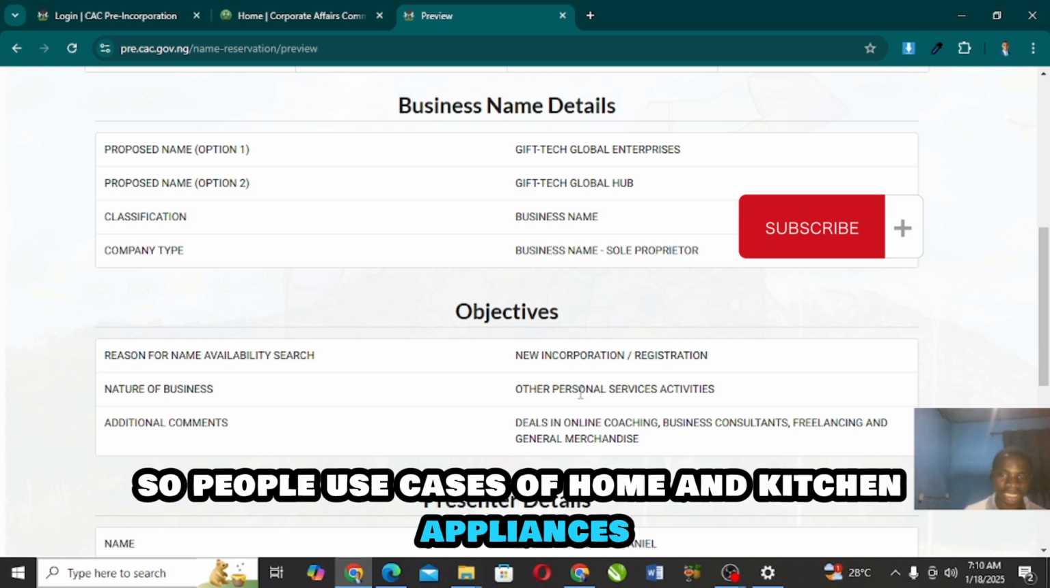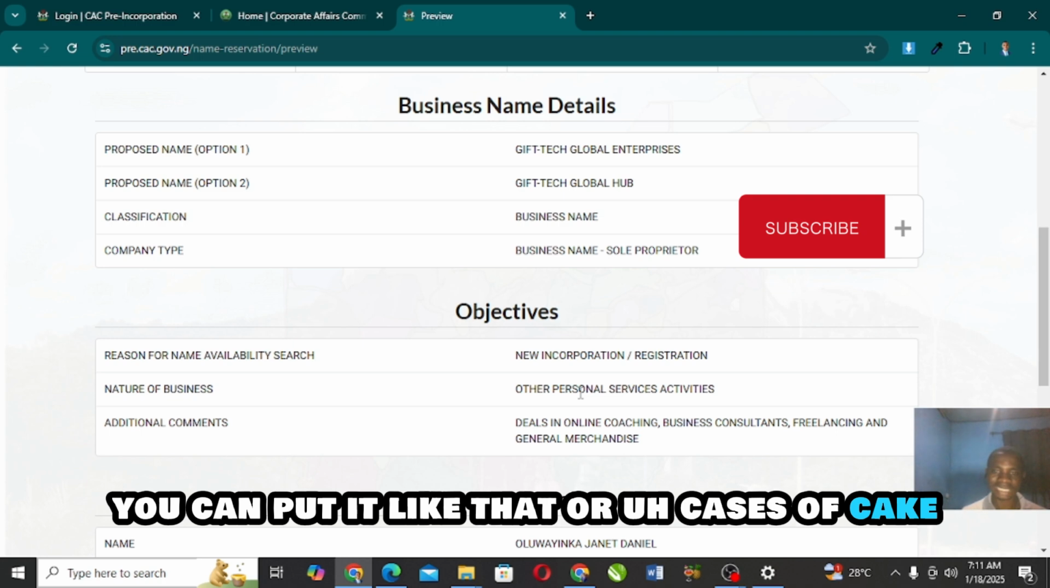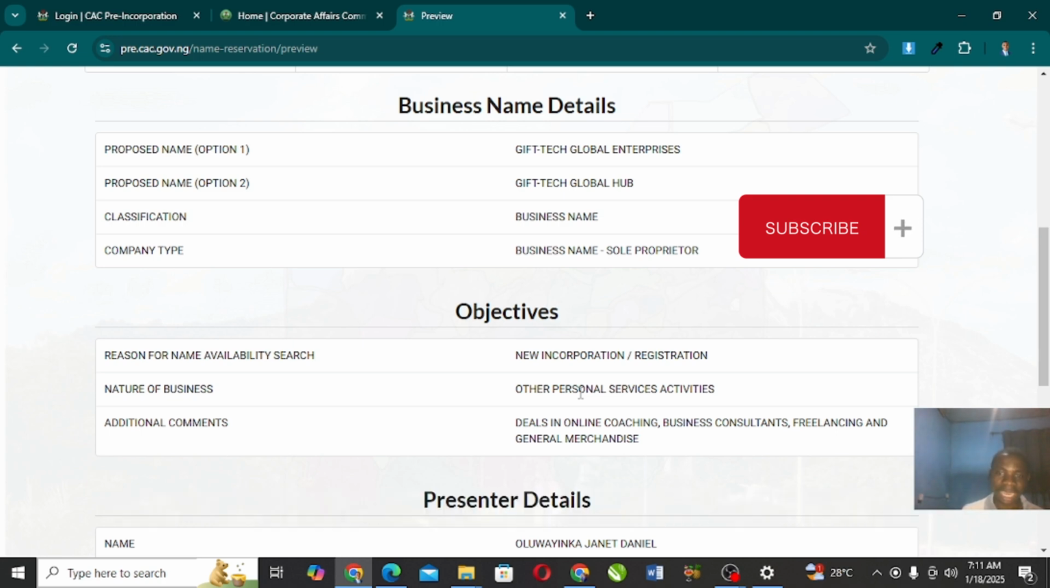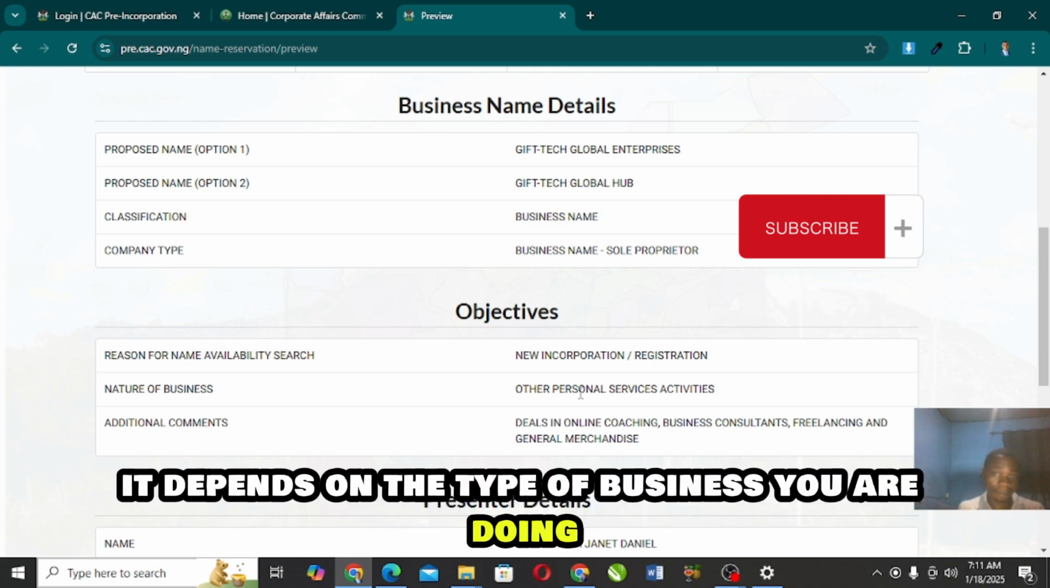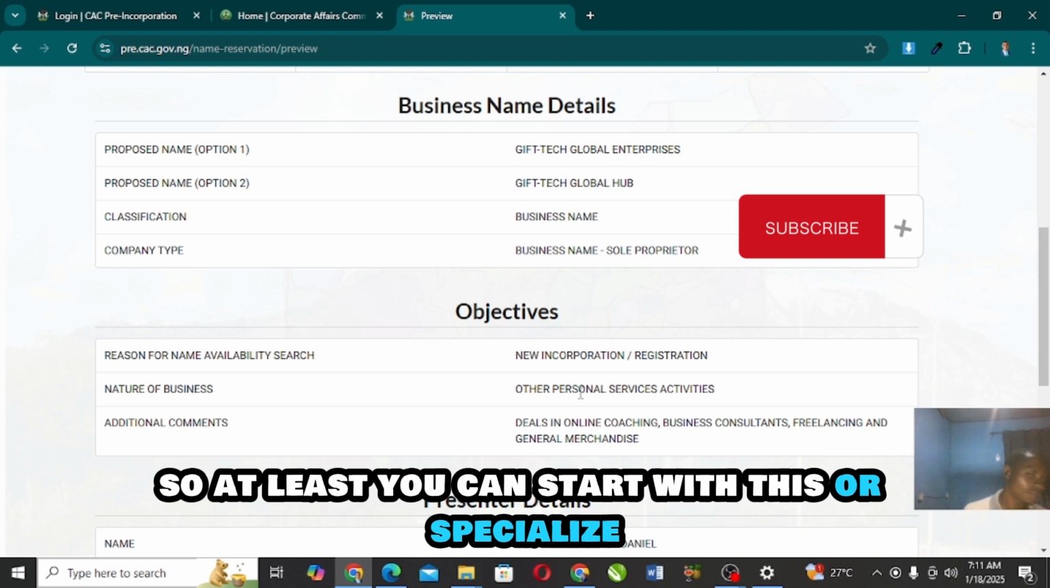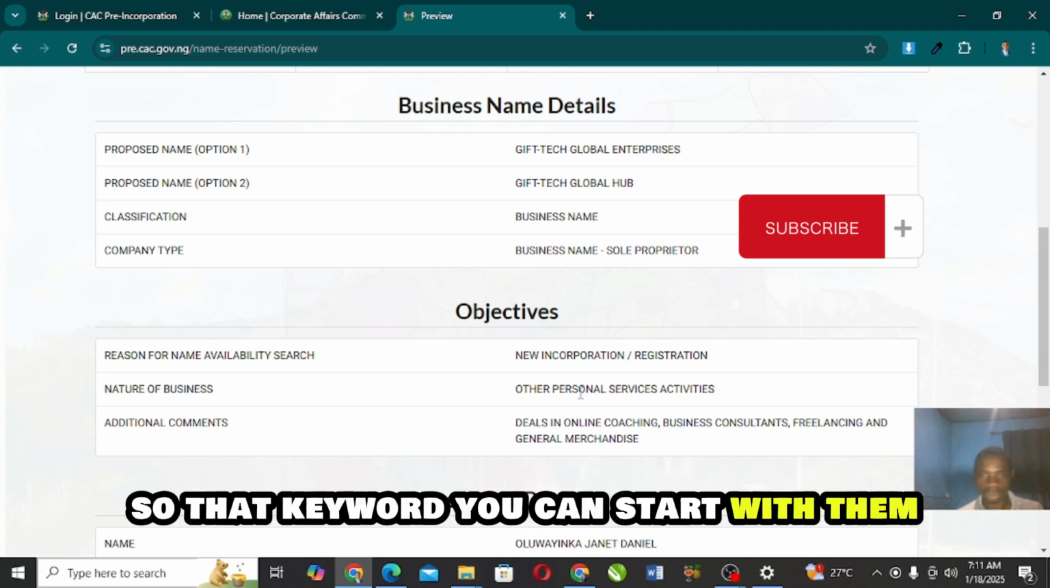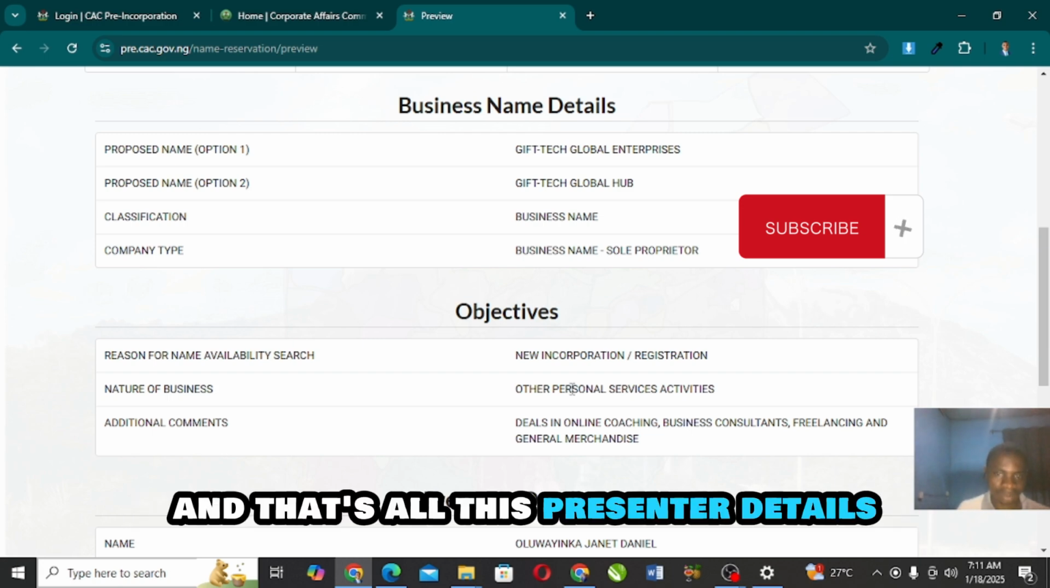So people use sales of home and kitchen appliances. Fine, simple. You can put it like that, or sales of cake and event accessory. Depends on the type of business you are doing. So at least you can start with these or specialize. So that keyword, you can start with them, and that's all.